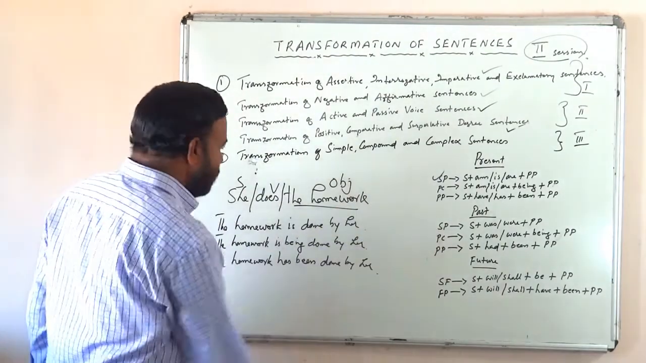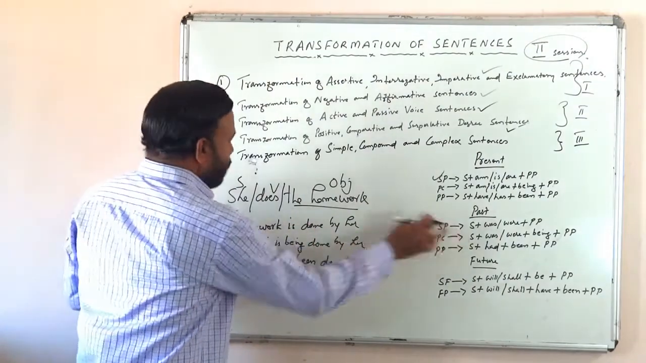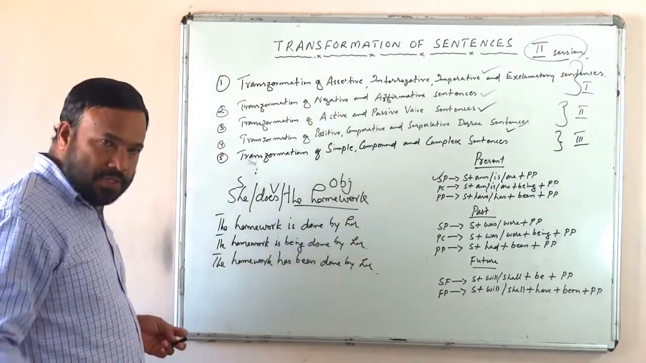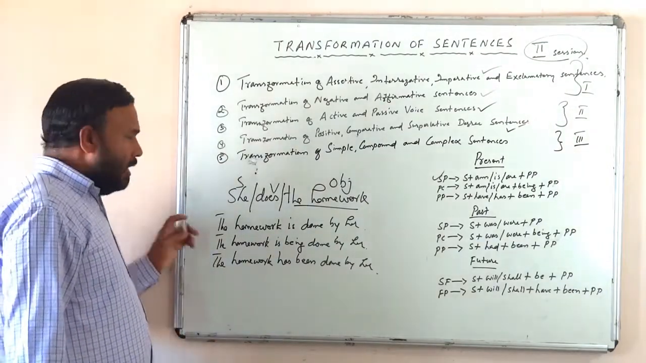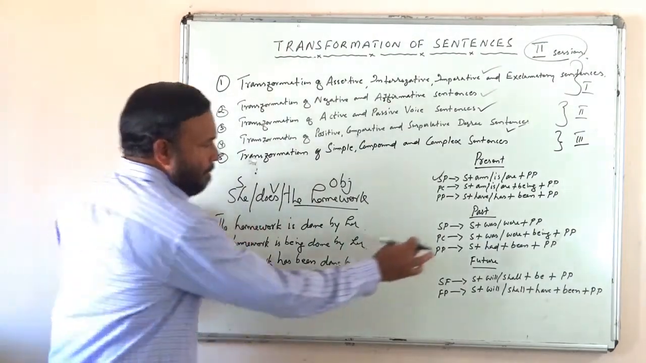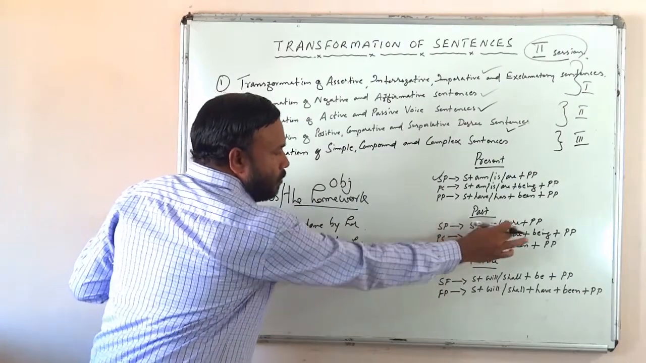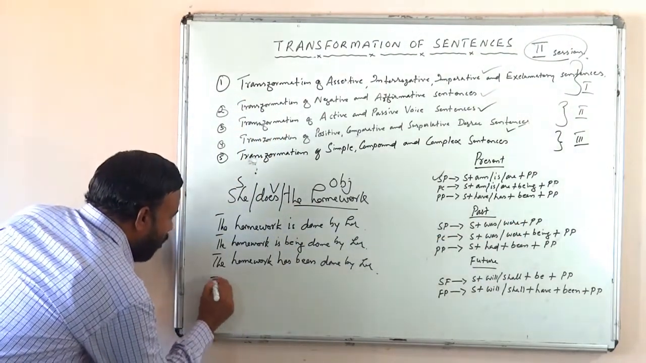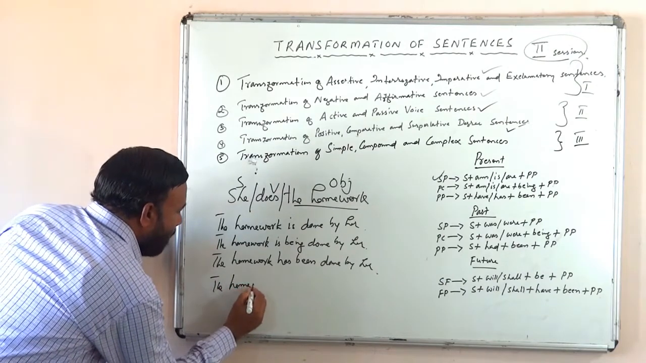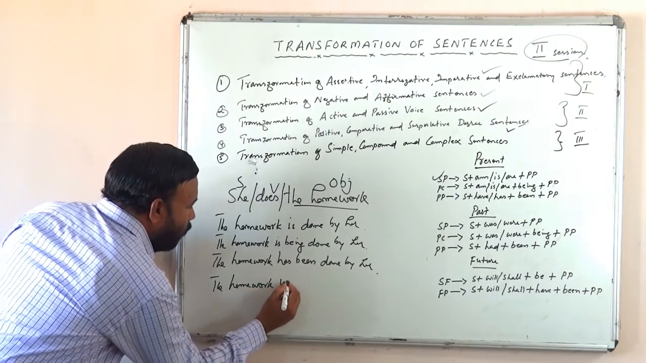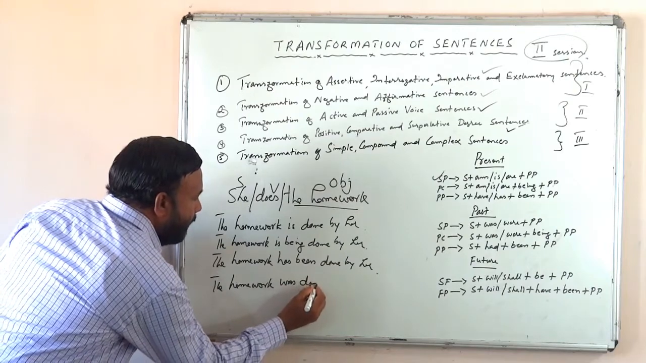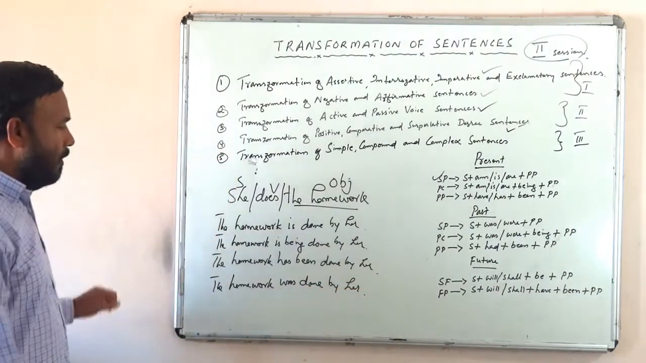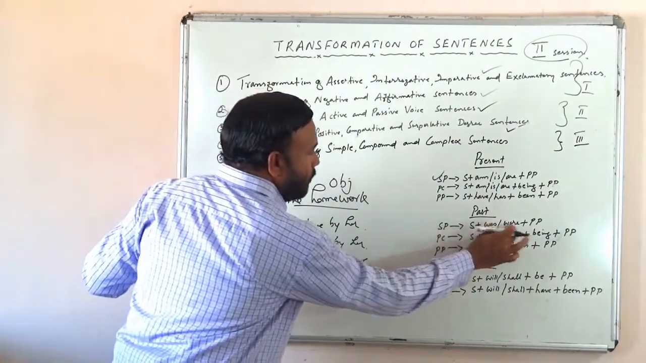So let us go to past. What will be the simple past of this? She does the homework. Very simple. She did the homework, isn't it? If the active voice is in simple past, what will be the passive structure? Subject plus was or were plus past participle. So what will you get? The homework was done by her. She did the homework. The homework was done by her.